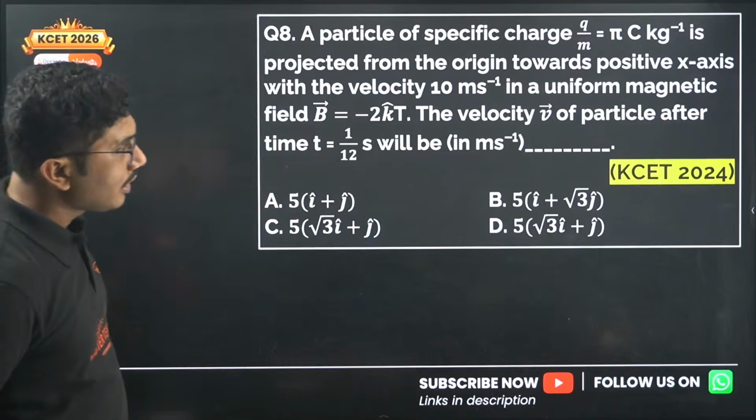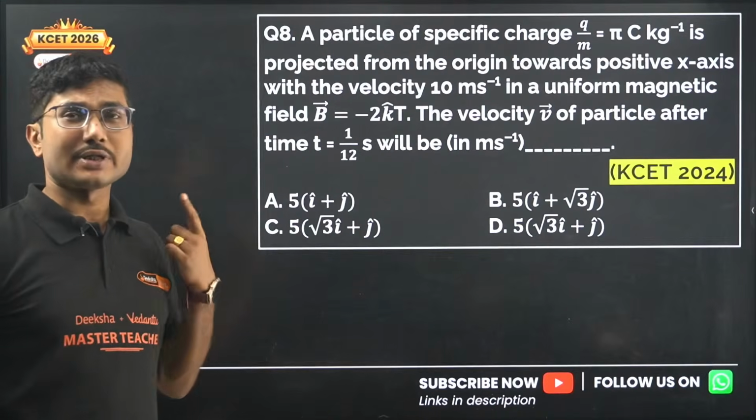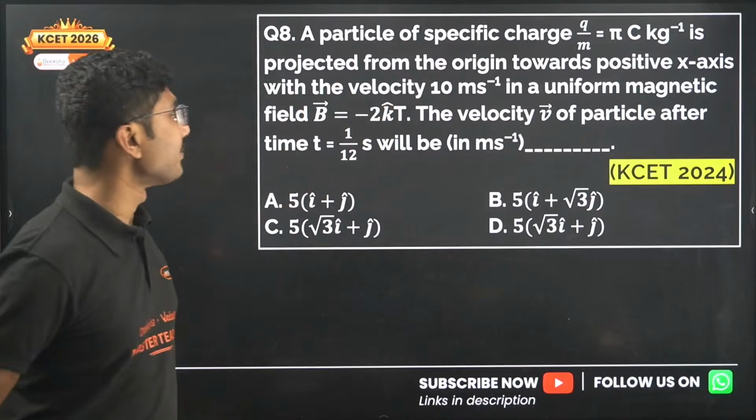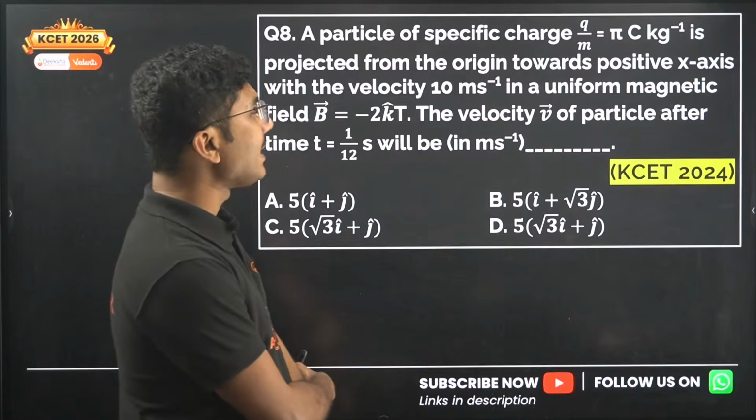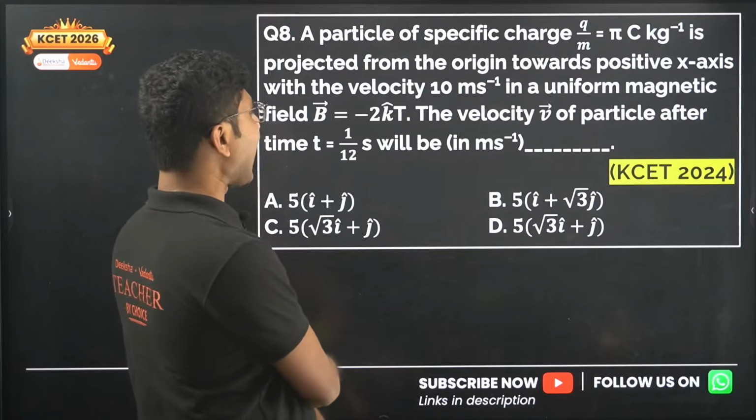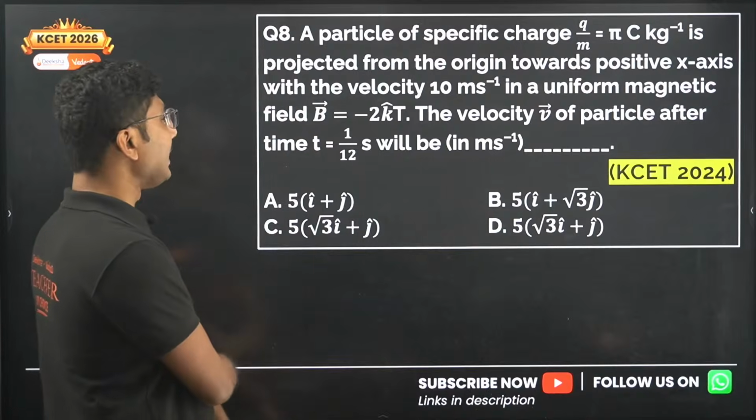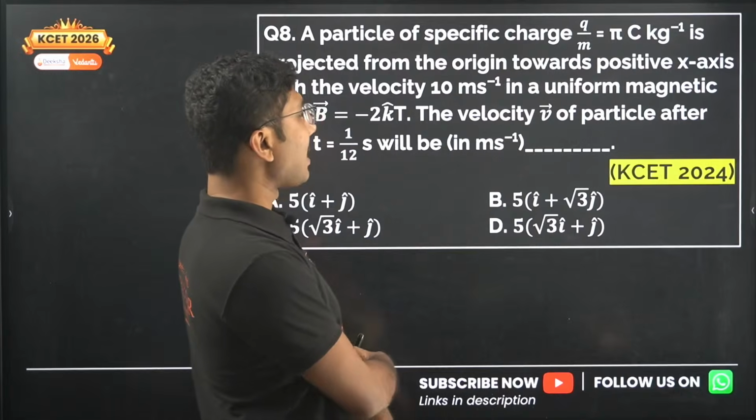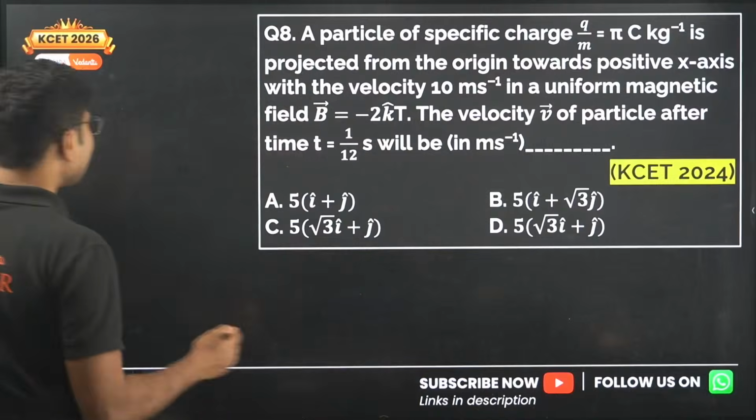Now let's move on. Some questions from this chapter were in 2024. I think one question was out of syllabus, so I have not included that, but this question is slightly tricky. A particle of specific charge q by m equals pi coulomb per kg is projected from the origin towards the positive x-axis with a velocity of 10 meter per second in a uniform magnetic field B equals minus 2 k cap Tesla. The velocity v of the particle after time t equals 1 by 12 second will be. So let us understand this problem.